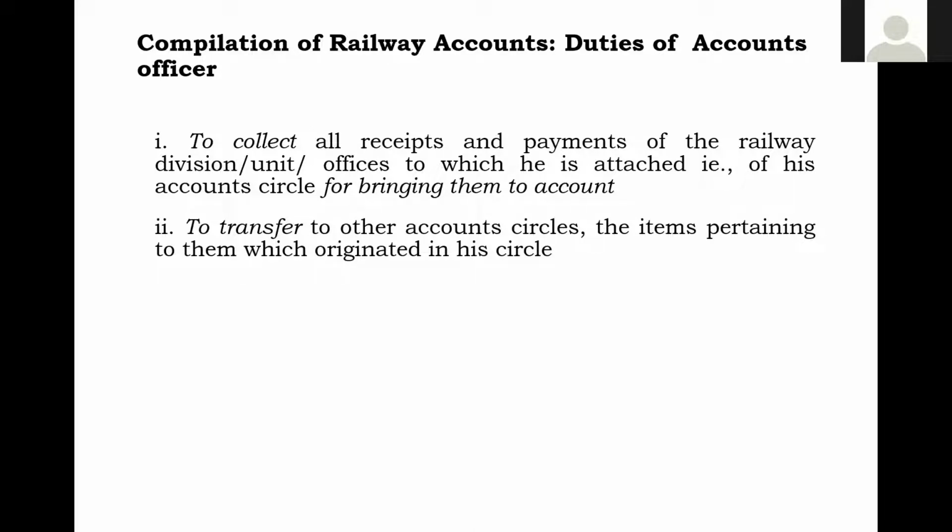So while transferring, if it is within the railway, within the zonal railway, from your accounting unit to another accounting unit, we will use transfer transactions intra-railway. Suppose the transfer has to be from one zonal railway to another zonal railway, we use the heads of transfer railways to transfer such transactions.